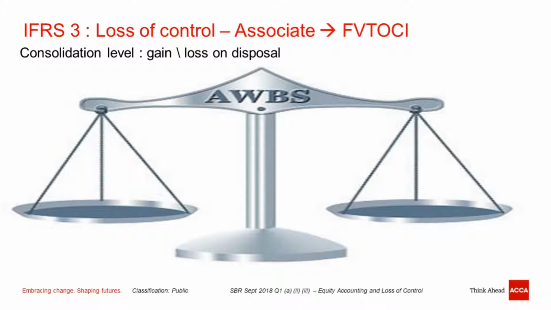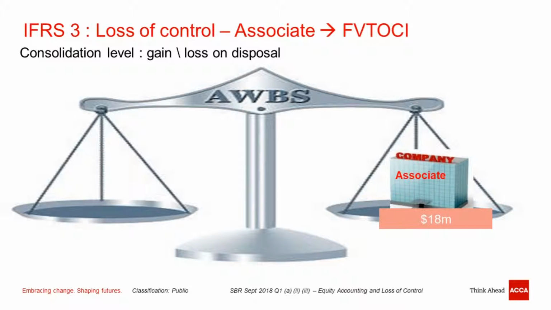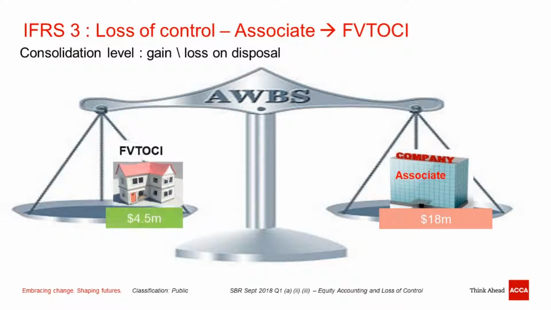Maybe we can consider it using a layman concept, say using a cash-in, cash-out approach. Back several years ago, how much did you pay to acquire the company? We paid 18 million to acquire an associate company. So you cash out 18 million. What do you have now? You have a fair value through OCI asset of 4.5 million, and you also have cash of 19 million.